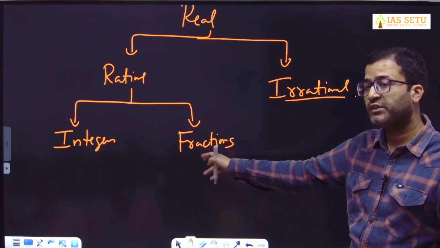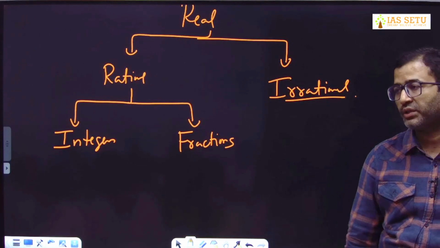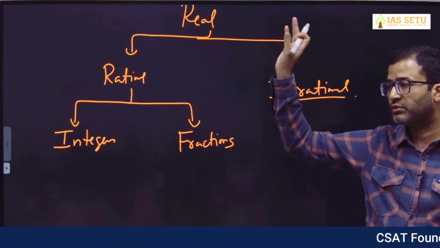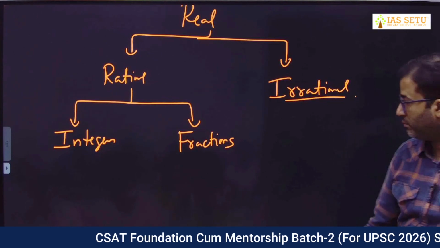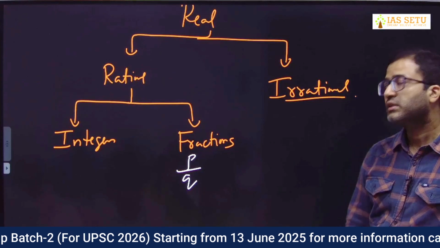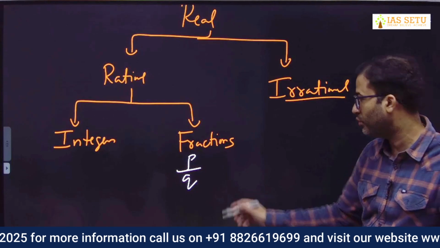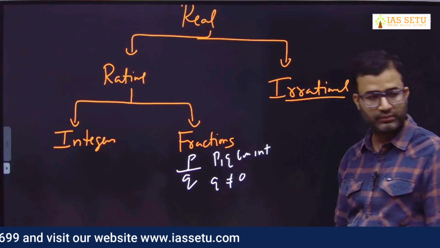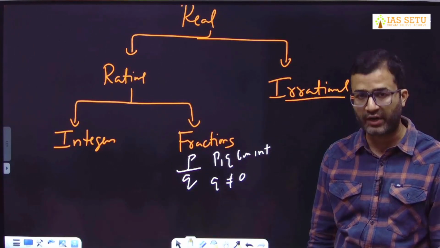Now tell me, what is the definition of fraction? Any one of you? What definition of fraction do you know? Definition doesn't mean I don't need the concept, like the clever one in 3 Idiots who tells it. You can tell me the concept. What are fractions? P by Q form. That is the point. Many students give me the definition that a fraction can be expressed in the form of P by Q, where P and Q are both integers and Q is not equal to 0. Yes. But the same is for rational numbers. Then what is the difference between rational and fraction?